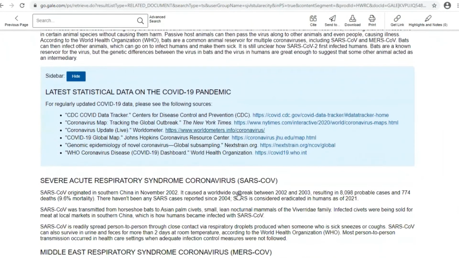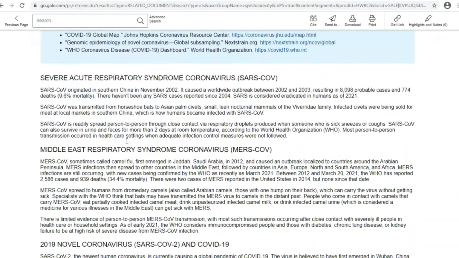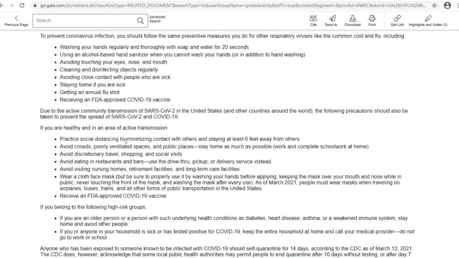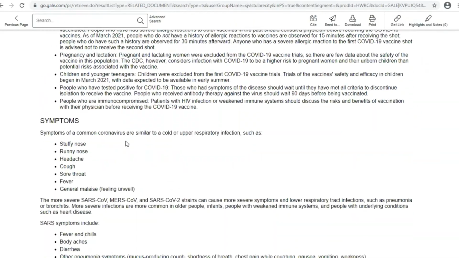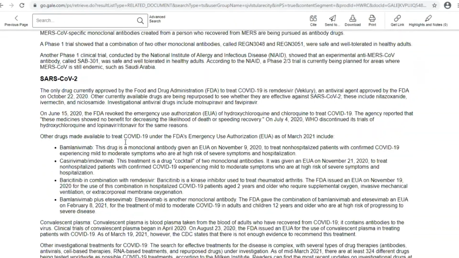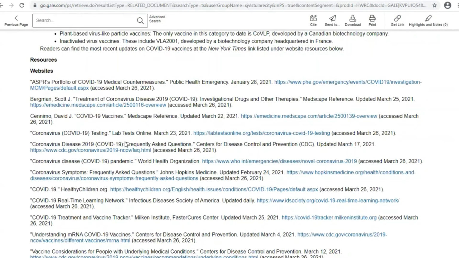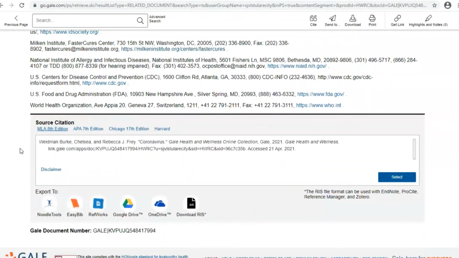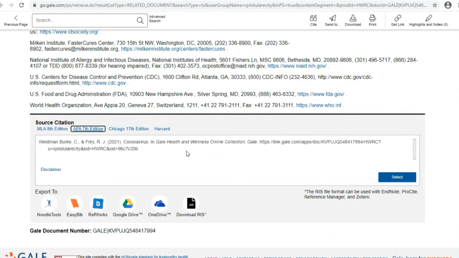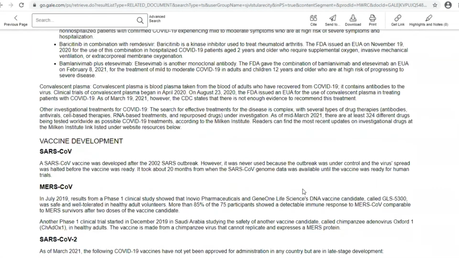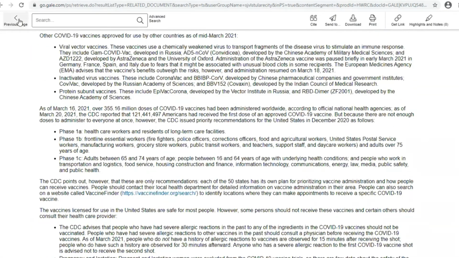You have all the sidebar information here. And then if you keep on scrolling down, you'll see at the very bottom, the site information. You have the resources and source citations. What's really neat about this is they have different ones. You have your MLA, your APA, your Chicago, and you just click on whichever one you want and it does it for you. Just that easy. If we were to go back to our home page,